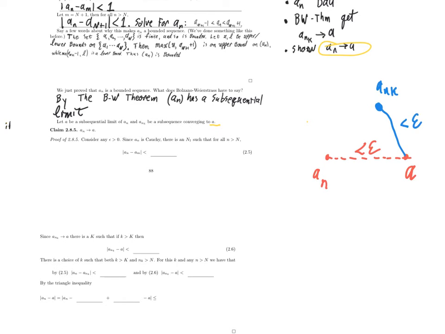I can get that distance to be less than epsilon by taking k big enough, little k bigger than some threshold value, big K. Let's see. As long as little n is bigger than the big N that comes from Cauchy, and n sub k is bigger than the big N that comes from Cauchy, then I can get this to be less than epsilon. So this side can be less than epsilon if little n is bigger than big N, and n sub k is bigger than big N.